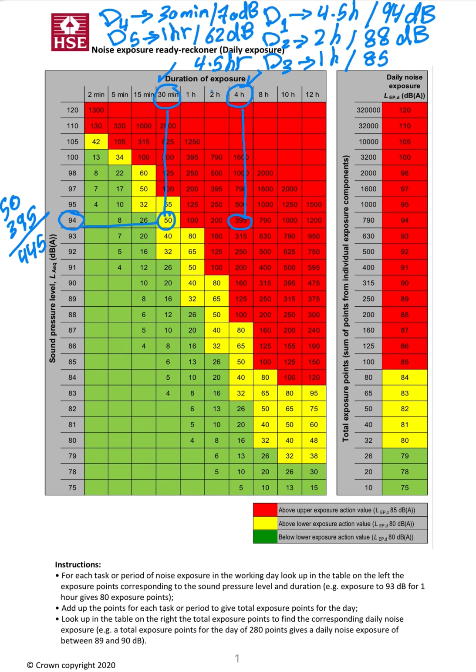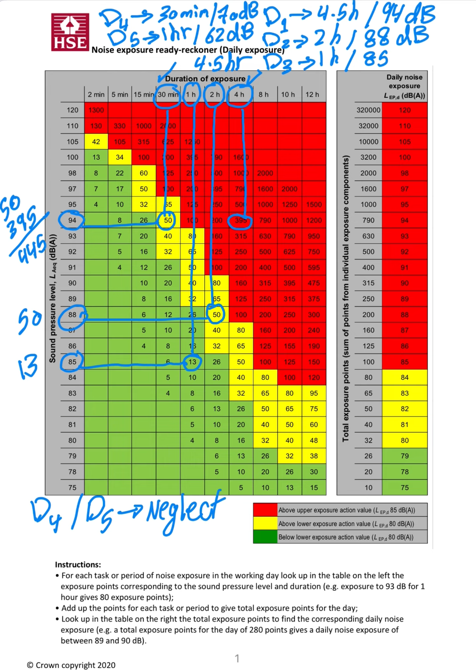D2 is 2 hours. It's available. And 88. So we will make a cross section also at 88 like this. So the value will be 50. Let's move to D3. D3 is 1 hour and 85. So we will make a cross section with it. So it will be 13. And the other values, D4 and D5, are neglected.